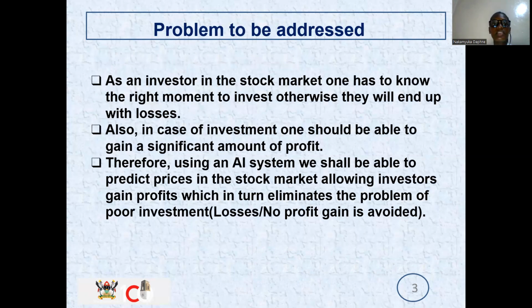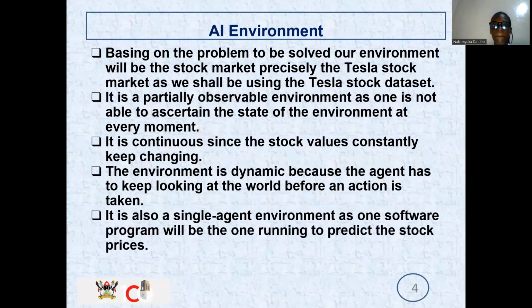As we said in the last YouTube video, the problem to be addressed is to determine the stock market loss, increase and losses, and also in case of investment, one should be able to gain a significant amount of profit. So here, the AI system is going to be able to predict prices in the stock market, helping investors gain profits, which eliminates the problem of poor investment.